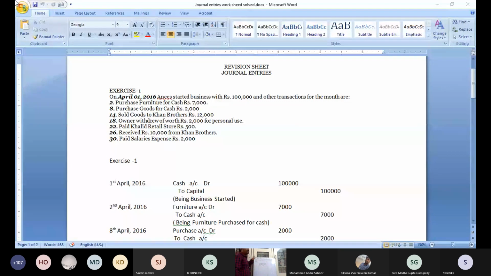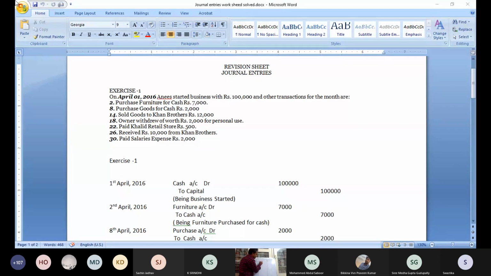Names come under which account? Personal account. Anis is the giver. What is the rule for the personal account? Debit the receiver, credit the giver. Anis is giving cash to the business. So cash is coming to the business, and who is giving? Anis is giving. So cash is the debit and Anis is the credit. So the transaction will be posted like this.